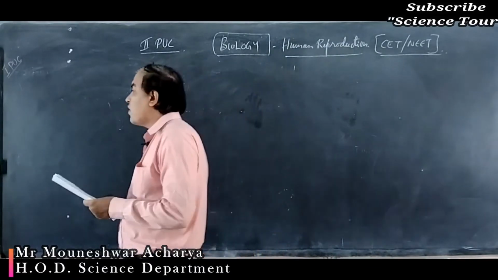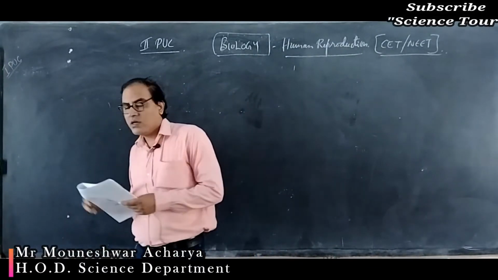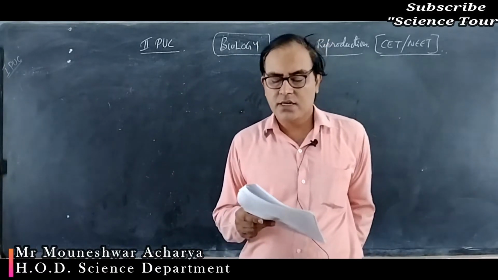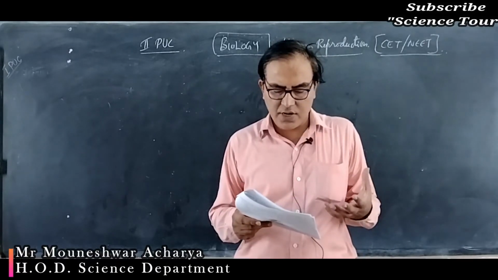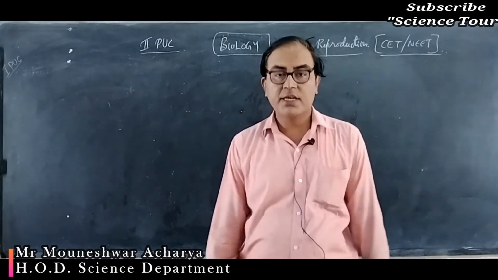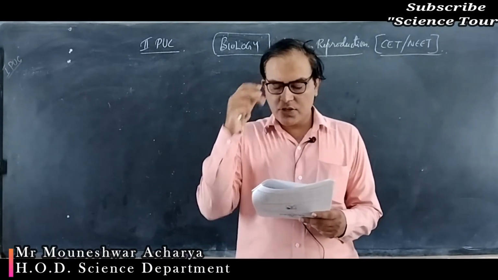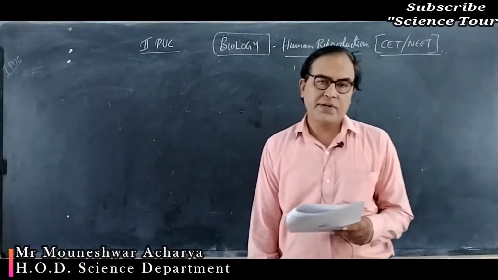So the signals for the parturition, that means for the childbirth, originate from the fully developed fetus and the placenta, which induce mild uterine contractions called the fetal ejection reflex. So this triggers the release of the hormone called oxytocin from the maternal pituitary.